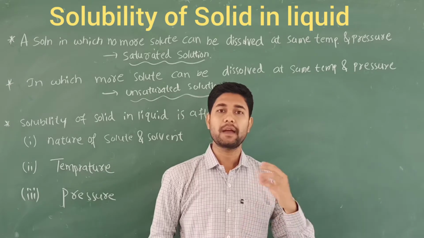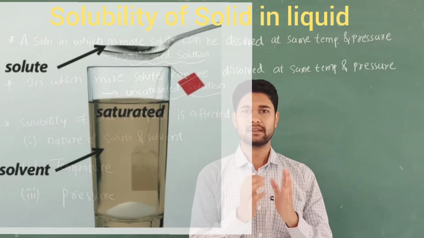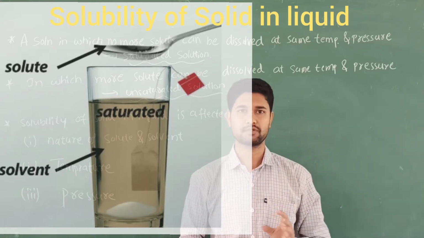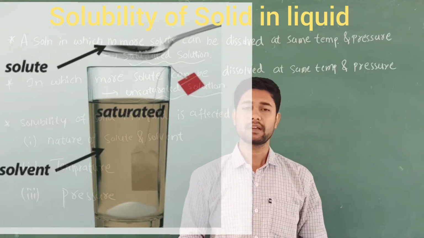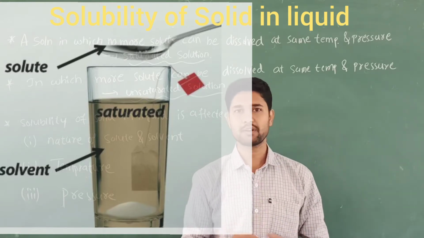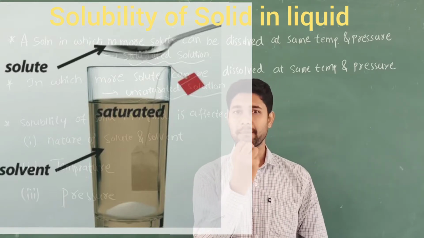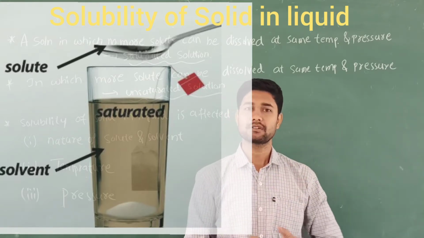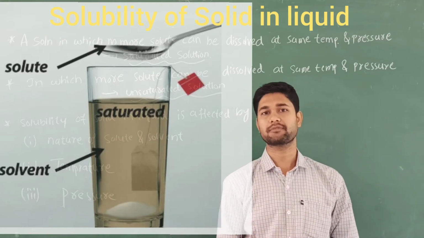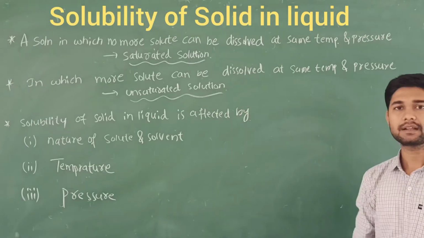When you add sugar to a solvent, that is water, what happens? At first, all the sugar particles dissolve in the water. If you keep on adding more sugar, what happens? The remaining sugar will not dissolve in the water because that capacity is over, right? If you still keep adding, that sugar will settle down at the bottom of the container. So that is called a saturated solution.